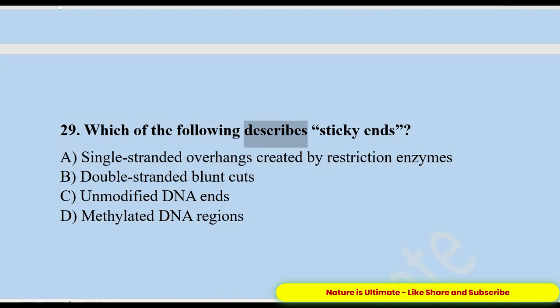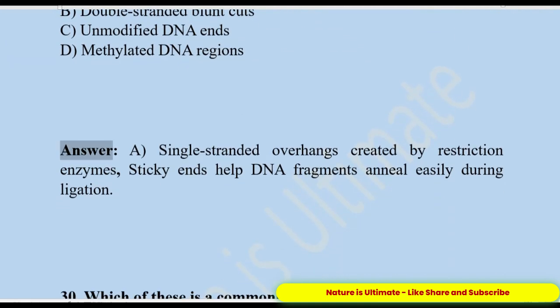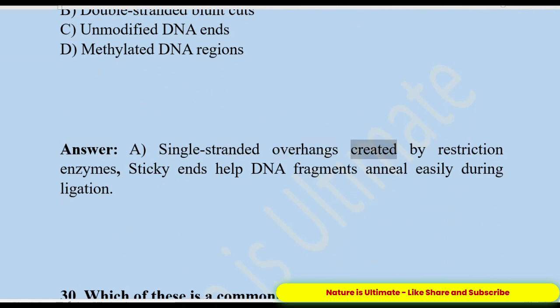29. Which of the following describes sticky ends? A. Single-stranded overhangs created by restriction enzymes. B. Double-stranded blunt cuts. C. Unmodified DNA ends. D. Methylated DNA regions. Answer, A. Single-stranded overhangs created by restriction enzymes. Sticky ends help DNA fragments anneal easily during ligation.